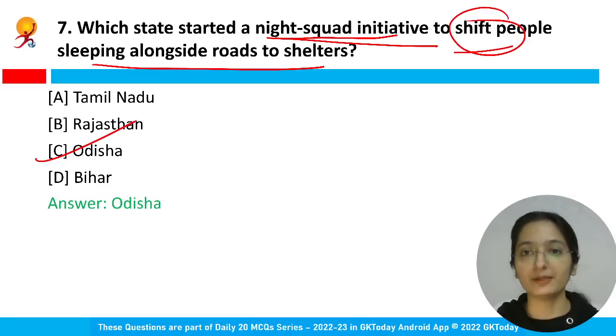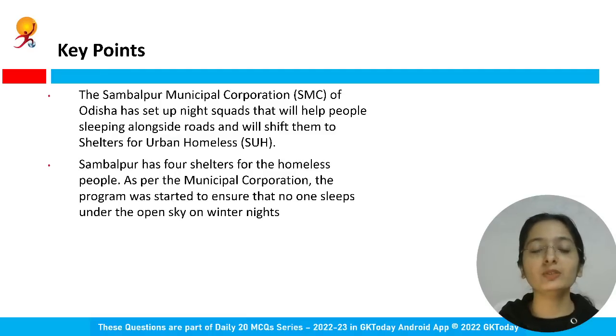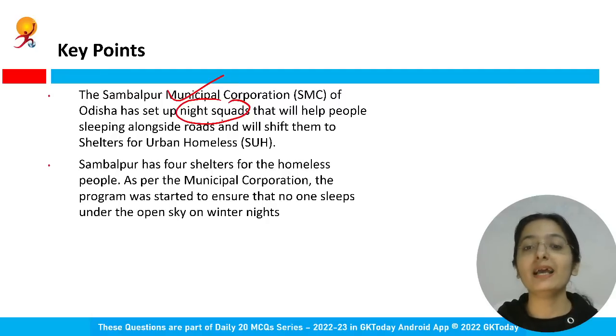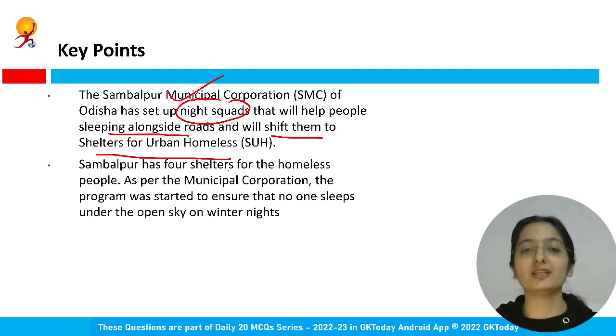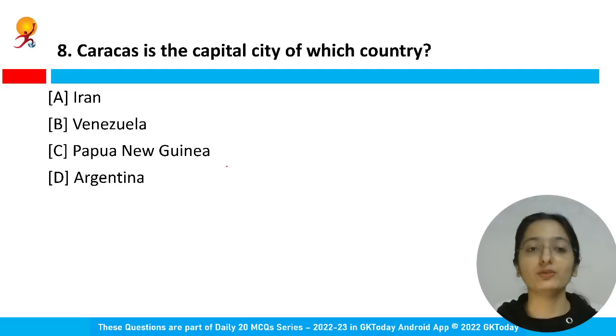Winters are approaching, right? So as to take care of this, this initiative is to shift those people. At least they don't sleep alongside the roads, they are provided with shelters. So this is an initiative by Odisha. Sambalpur Municipal Corporation of Odisha has set up night squads. So it will help the people who are sleeping alongside roads. They will shift them to the shelters for urban homeless, right? So this program basically ensures that no one sleeps under the open sky on winter nights, right? A very good initiative. Caracas is the capital city of which country?